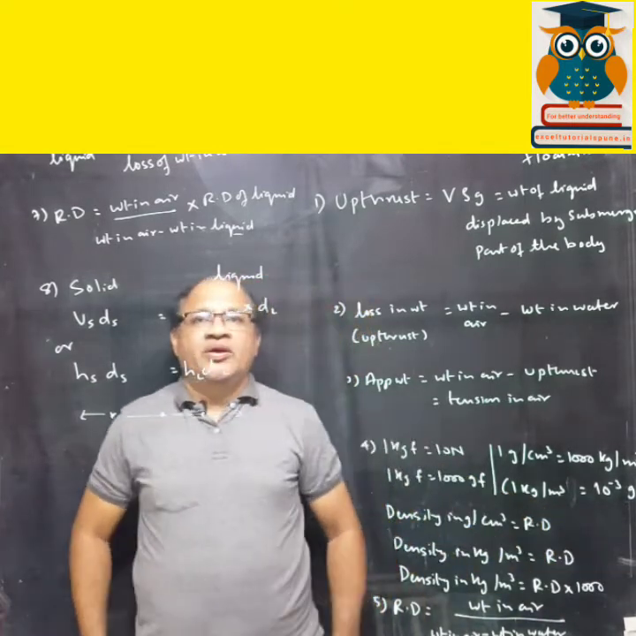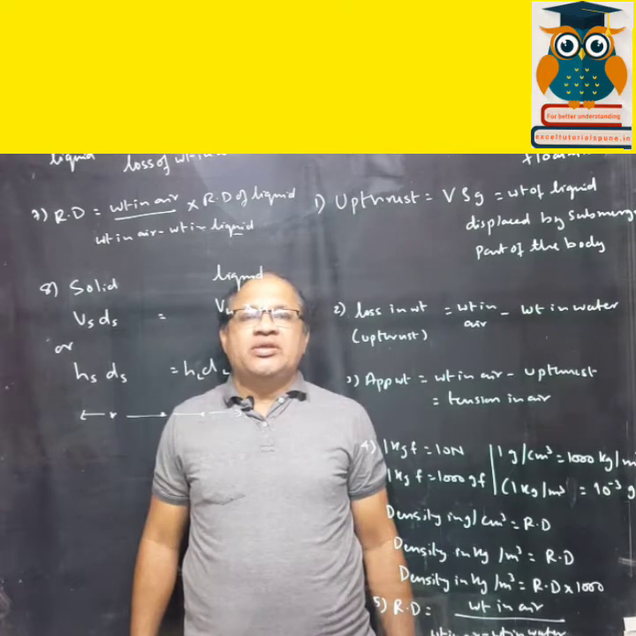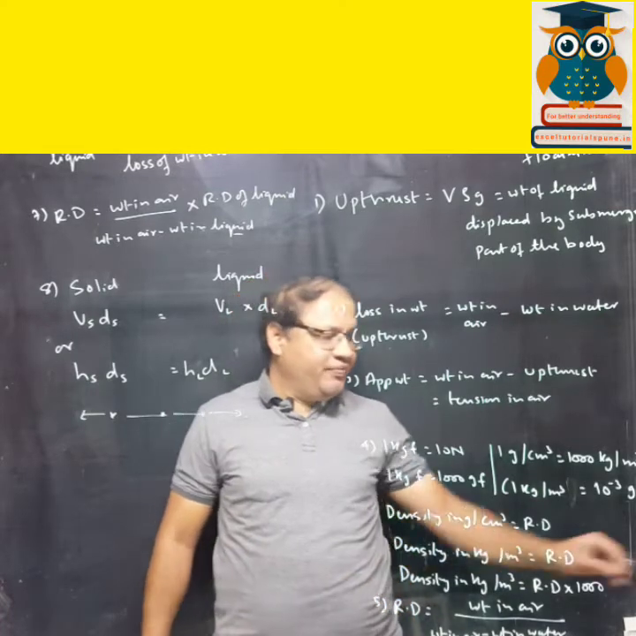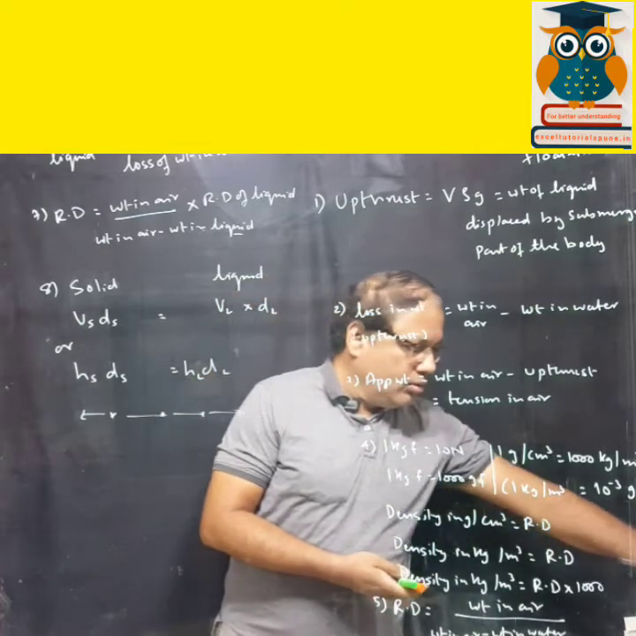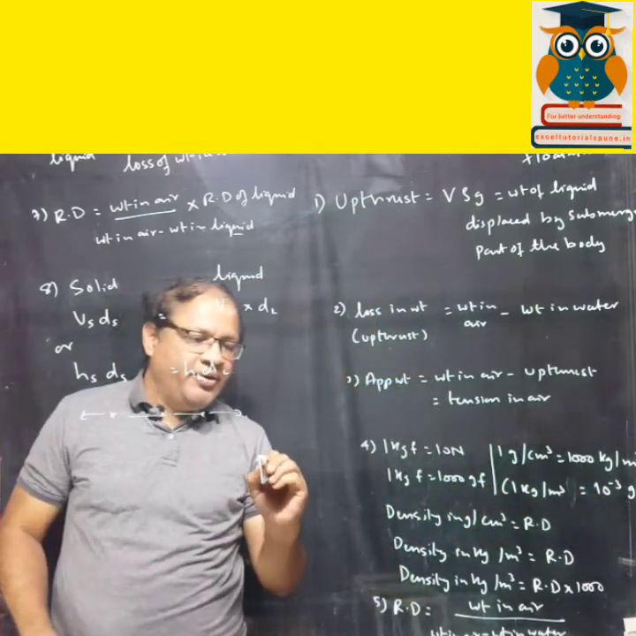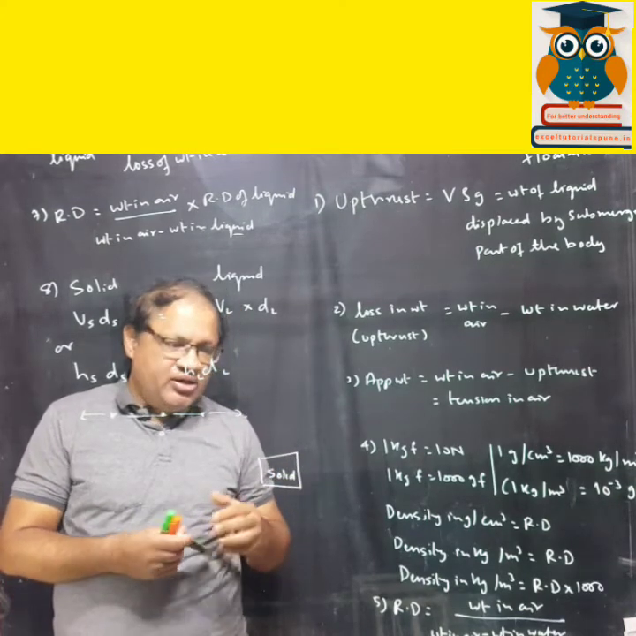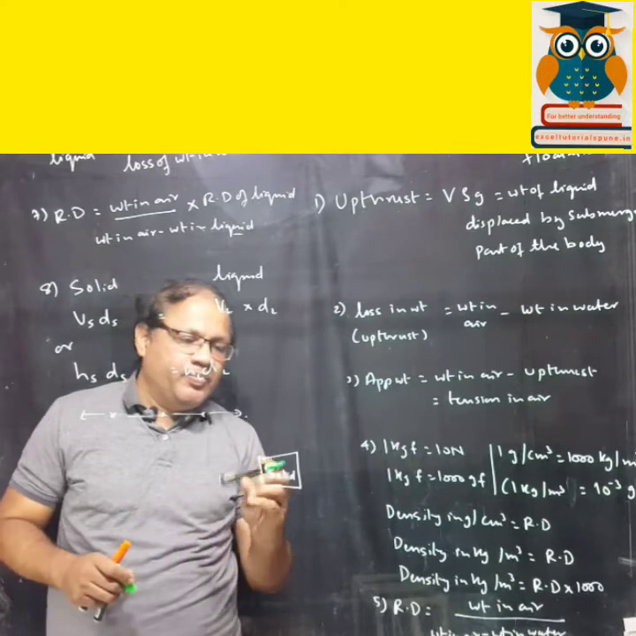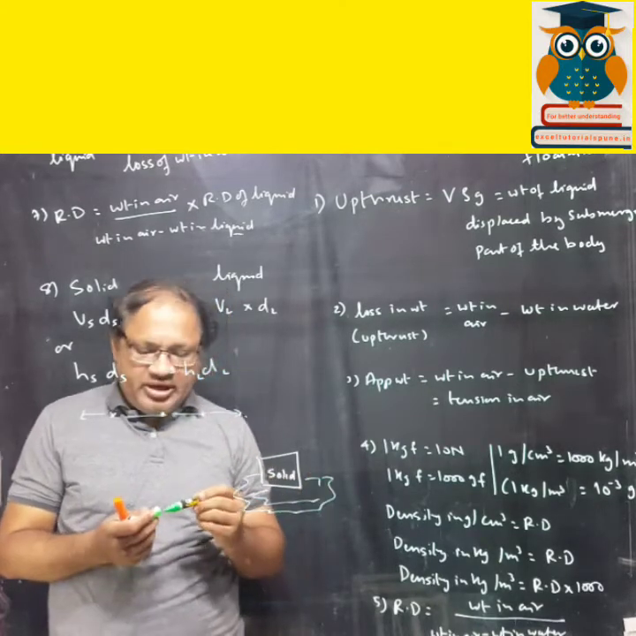Okay, so we have written all the formulas of this lesson. Now we are going to understand all the formulas. So upthrust is the upward force. Now supposing this is a solid and it is surrounded by a liquid, or it is placed in a liquid.